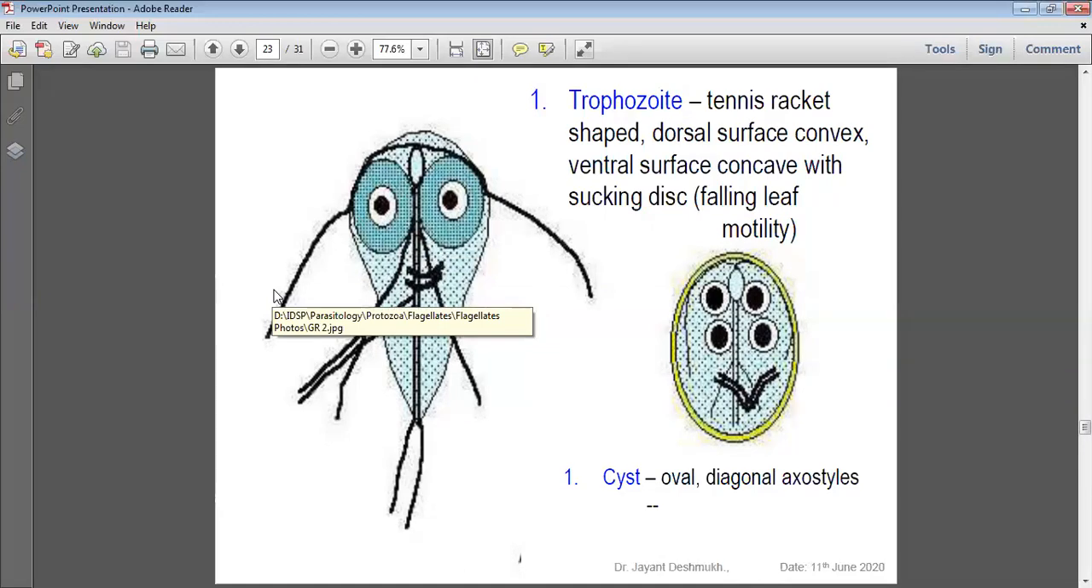Another name is Giardia duodenalis, so they inhabit the duodenum. They pass with the stool as trophozoites and cysts. When passed in the stool, we observe the falling leaf-like motility. Just as leaves fall from a tree, that is how they appear in the stool: falling leaf-like motility.